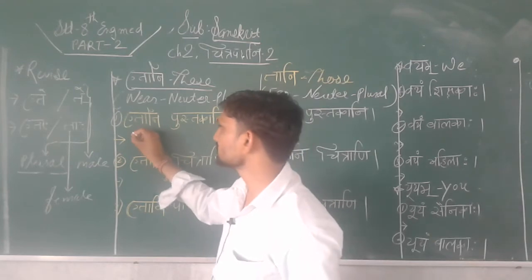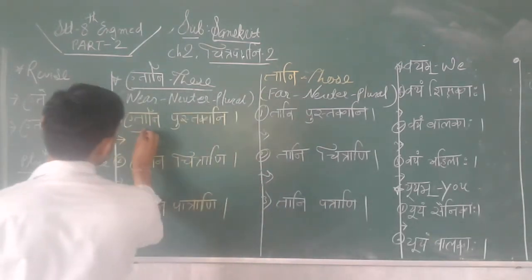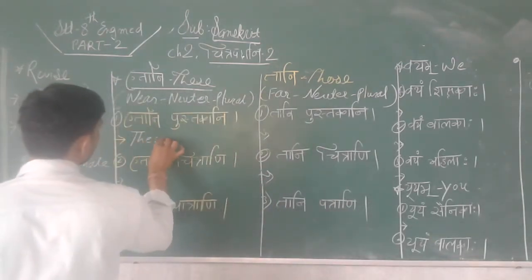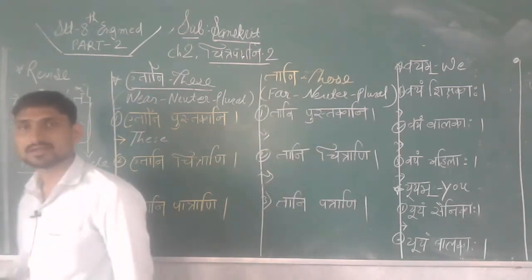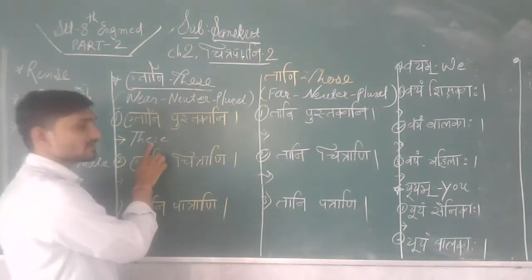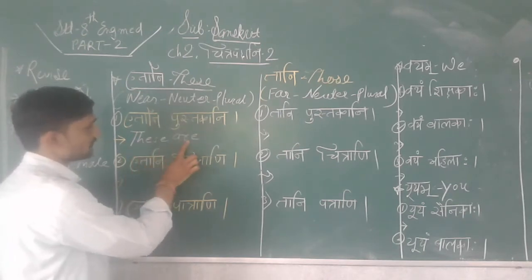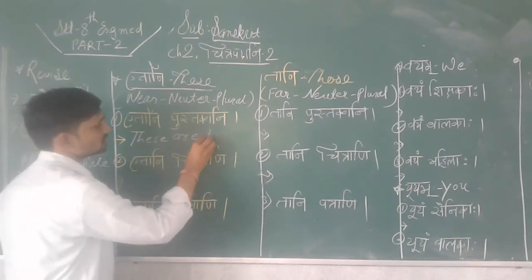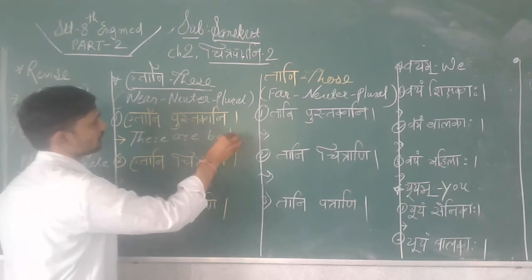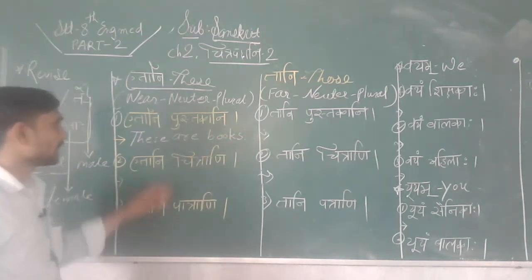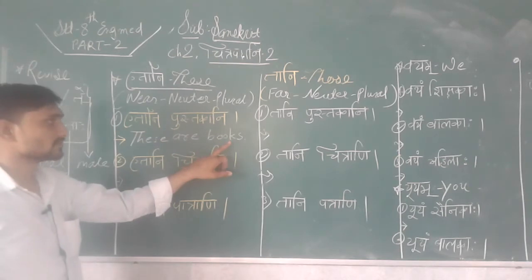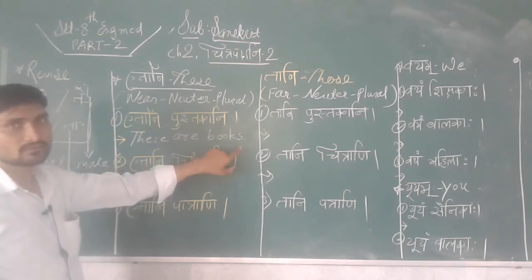So etani means, students, what we have to write here? This. Etani means this, and with this we have to use are. These are, and pustakani means books. Okay, these are books. We have to write here as plural form.